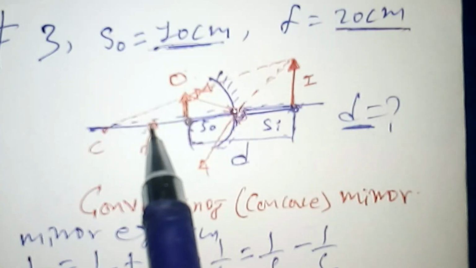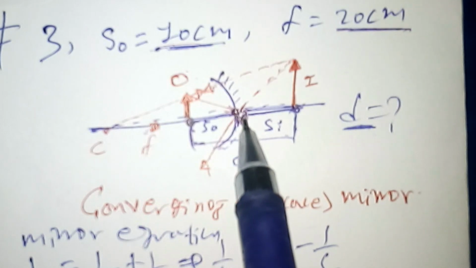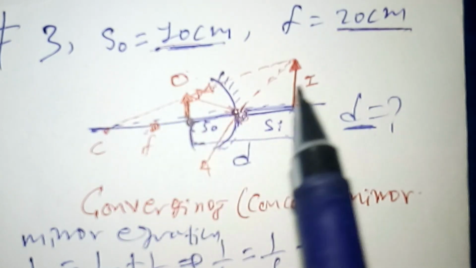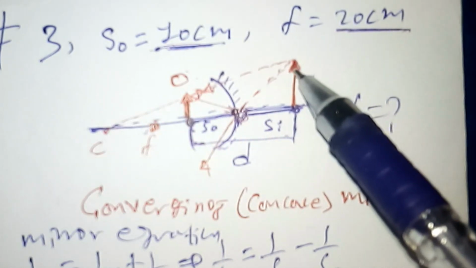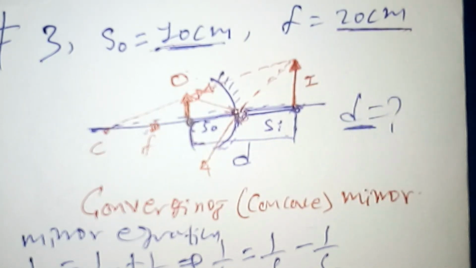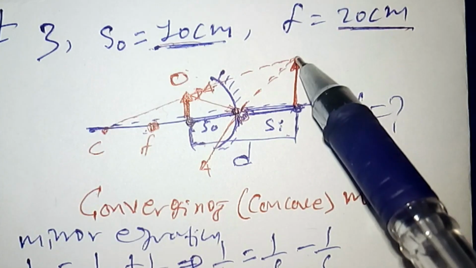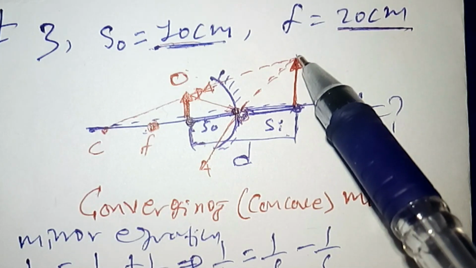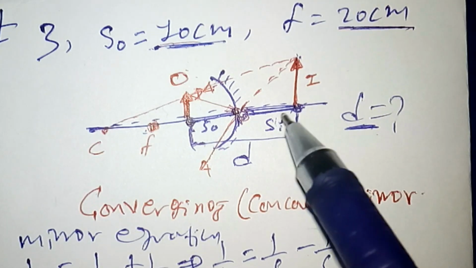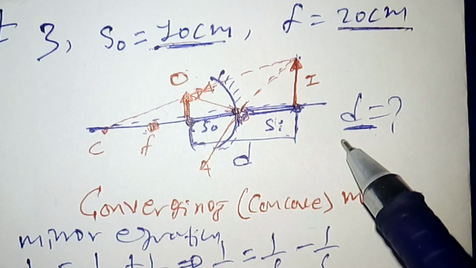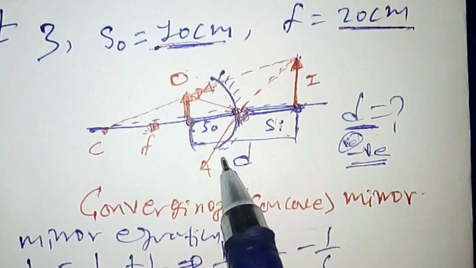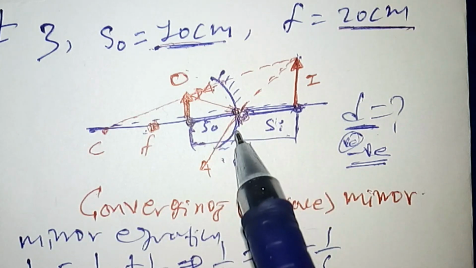If the object is placed between the focal point and the vertex of the mirror, the image formed by the mirror is always erect, magnified, and virtual, formed behind the mirror. So the image is magnified, erect, and virtual. We know that the distance of a virtual image is given as negative, and the focal length of the concave or converging mirror is positive.